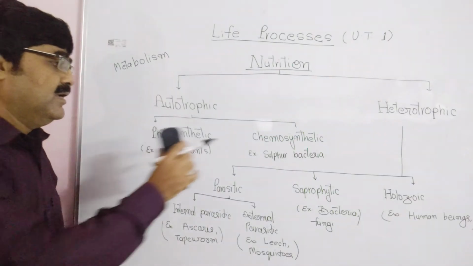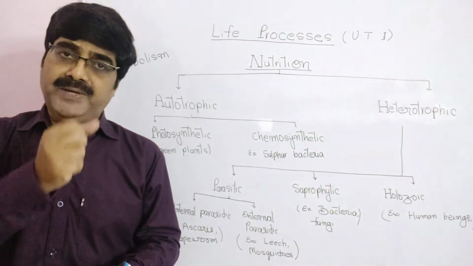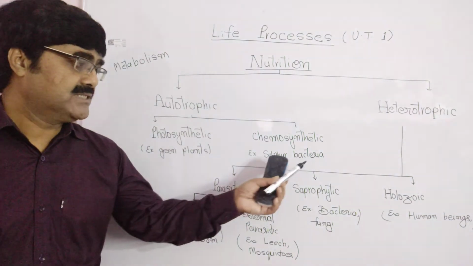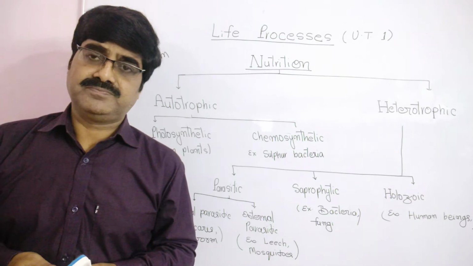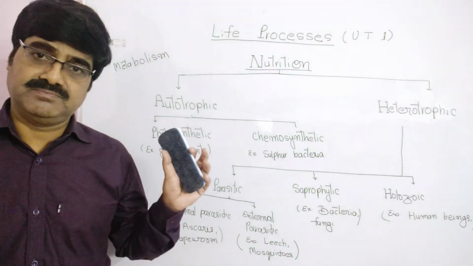Chemosynthetic nutrition: in this nutrition organisms obtain their energy from chemicals, like sulfur bacteria and iron bacteria, there are different organisms. So it is autotrophic nutrition. Is it clear?